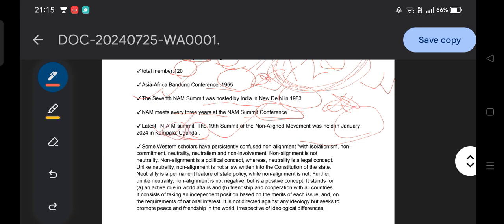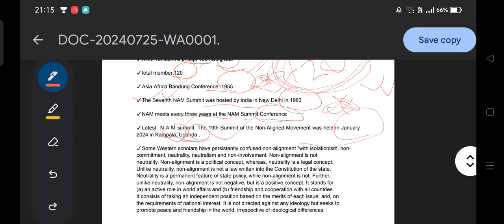Very, very important. So let's discuss a few important things about the Non-Aligned Movement. Some Western scholars have persistently confused non-alignment with isolationism. Okay, so NAM means isolationism, that is what Western scholars believe. According to Western scholars, non-alignment is non-commitment, neutrality or neutralism, non-involvement, and isolation.